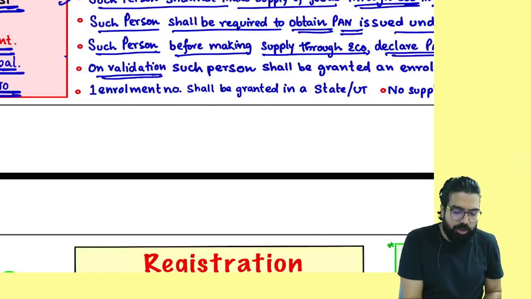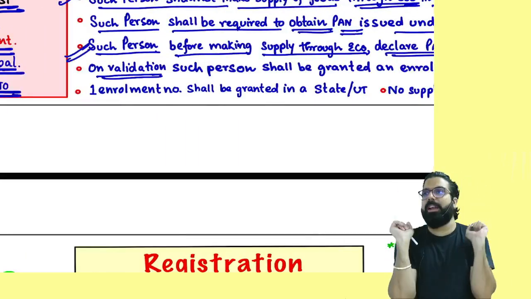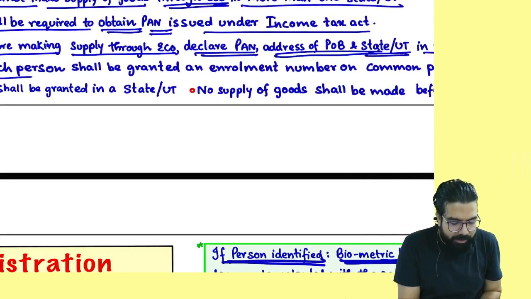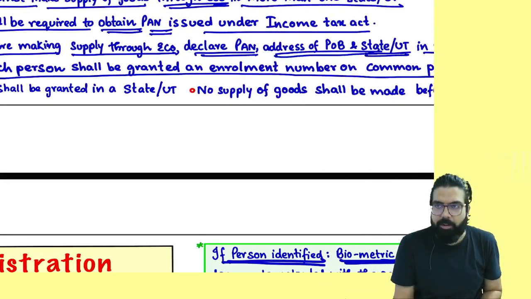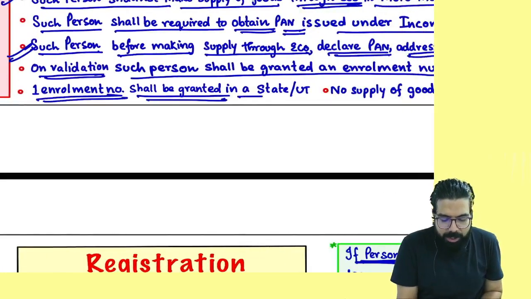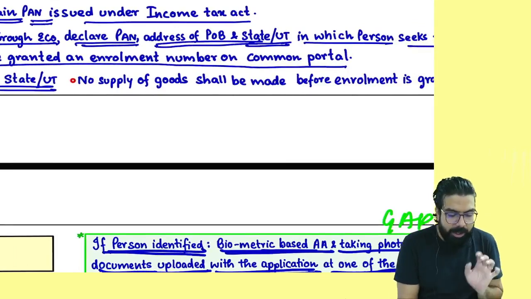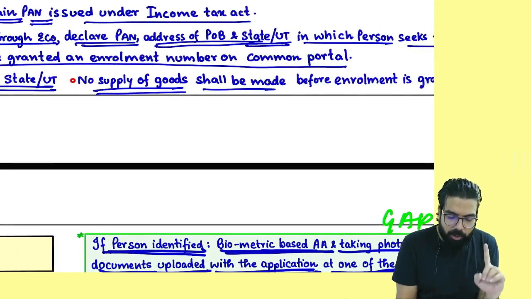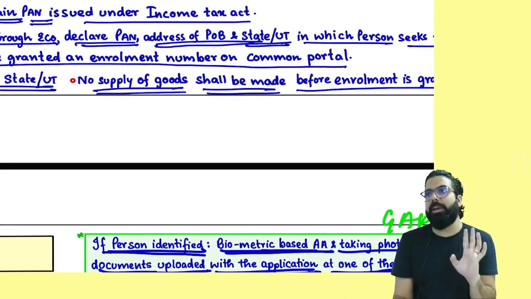On validation, once you have declared this, the portal will validate everything. On validation, such person shall be granted an enrollment number on the common portal. One enrollment number shall be granted in a state or union territory. And remember, no supply of goods shall be made before the enrollment is granted.